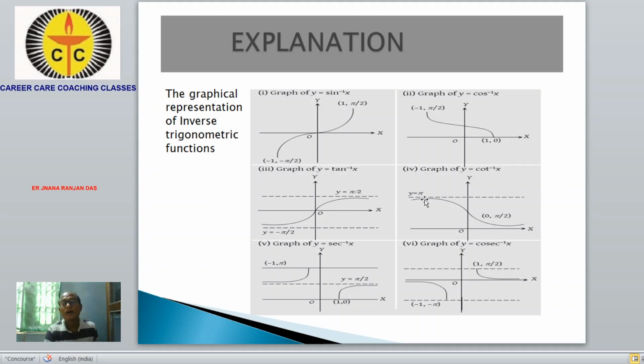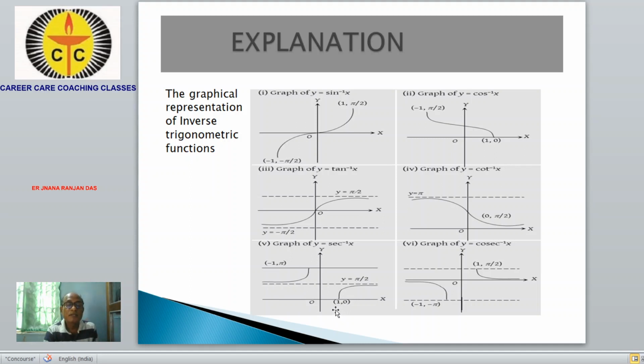The graph is like this. If we take the domain set and range set for the cot inverse function, we will get the graph like this. Similarly, for sec inverse, the graph varies like this.